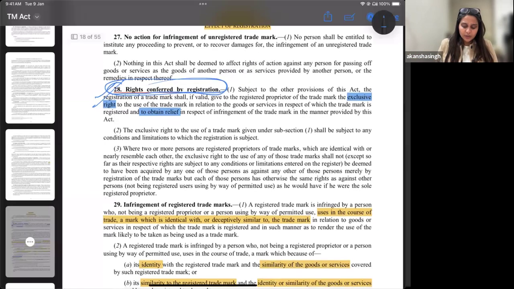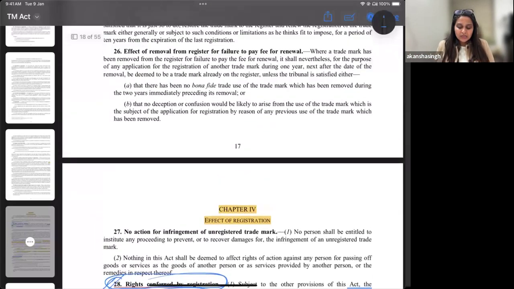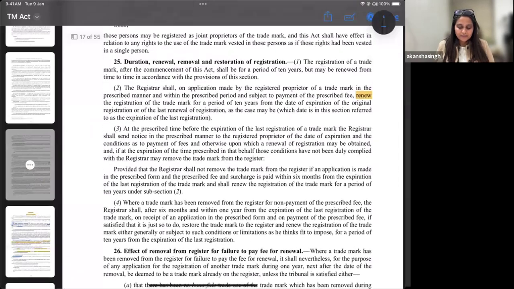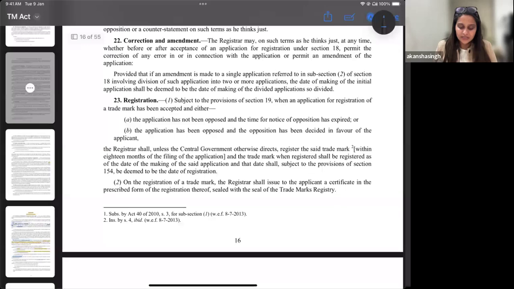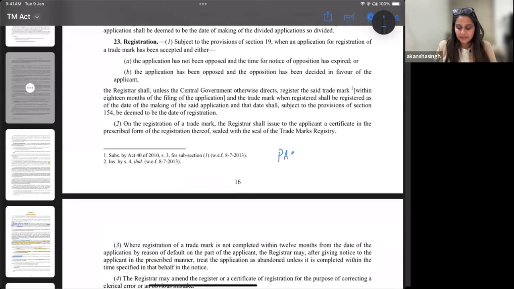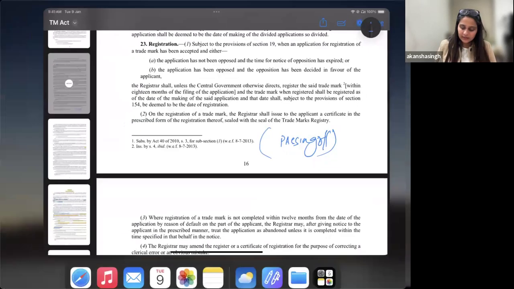And section 29 talks about infringement of a registered trademark. So if you are infringing a registered trademark, it is very clearly mentioned. But what about an unregistered trademark, right? What will happen when we have an unregistered trademark? So the remedy of passing off will apply. Now, what is passing off? Let me just write here.